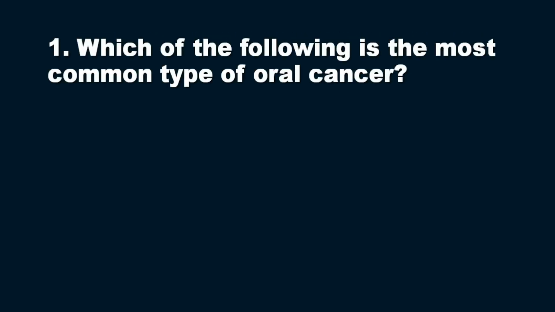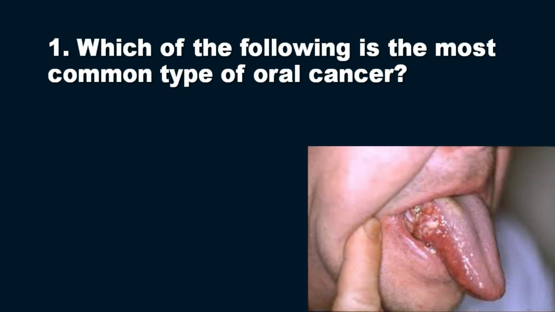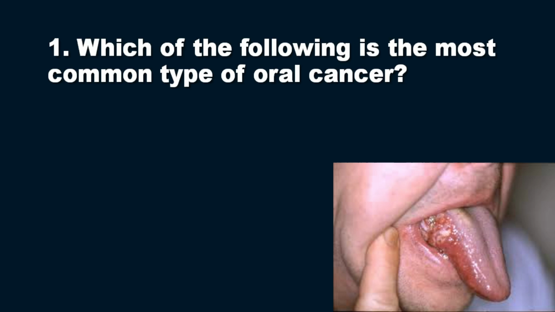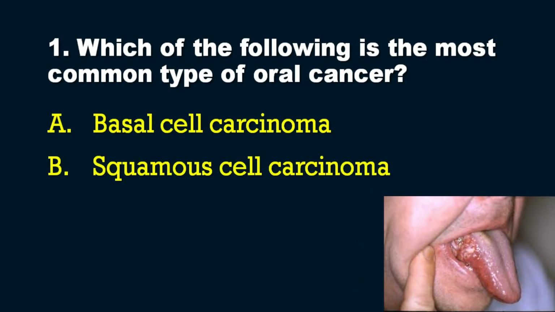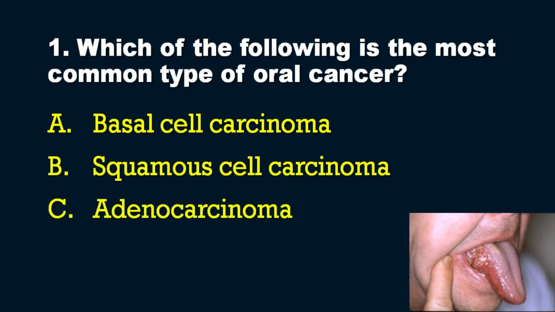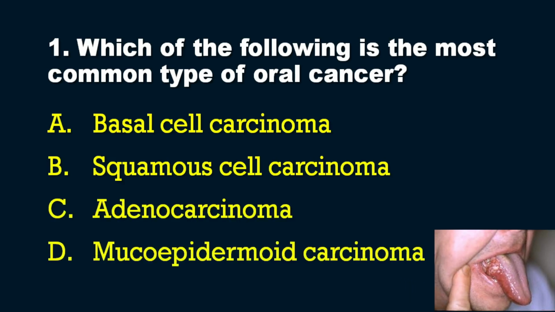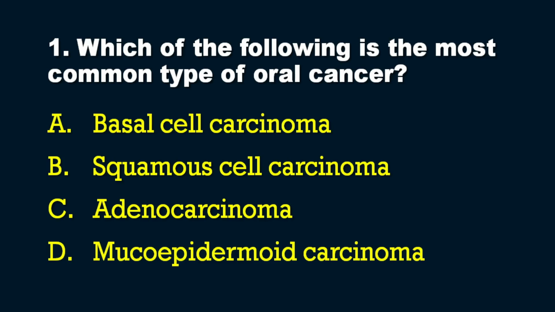So the question is, which of the following is the most common type of oral cancer? The options are: option A, basal cell carcinoma; option B, squamous cell carcinoma; option C, adenocarcinoma; and option D, mucoepidermoid carcinoma. There are some other peculiarities for all the options I have given here, like basal cell, squamous cell, adenocarcinoma, and mucoepidermoid carcinoma. I'll be explaining that in the explanation session. Before that, we will see the answer for this question.